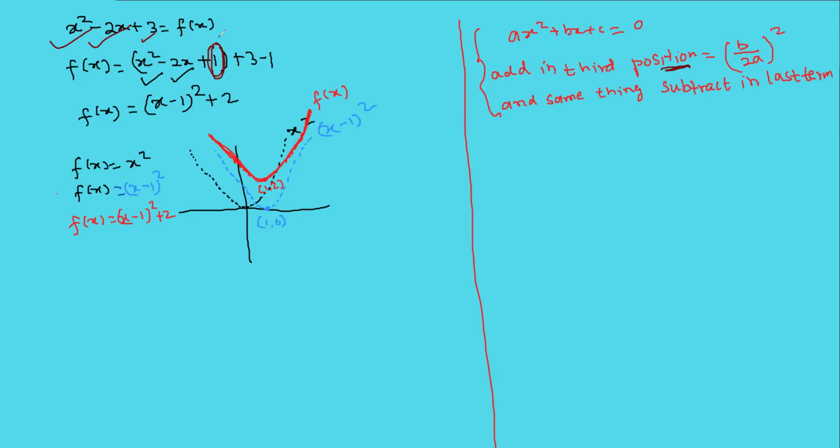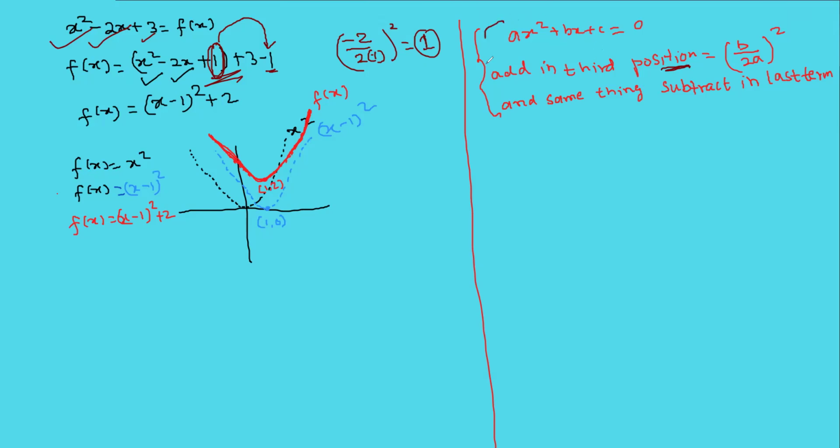Whatever you add in the third position, you will subtract the same thing in the last term. And what will you add? B is minus 2, so (b upon 2a), and a is 1, so minus 2 by 2 is minus 1, whole square. So you are adding 1. That's why, right? So this is the rule.